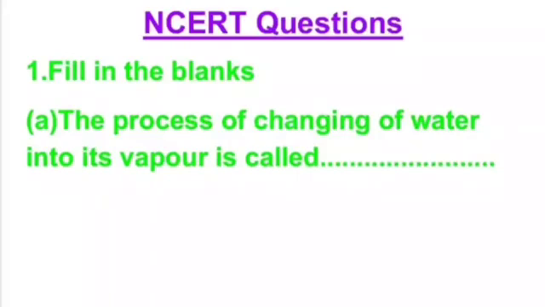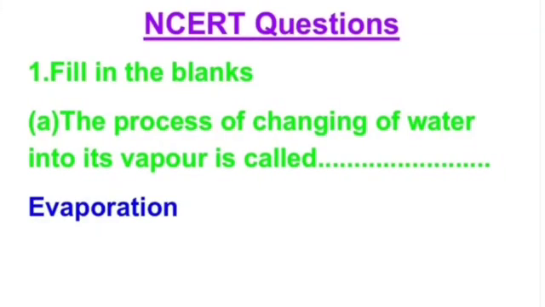A part: the process of changing of water into its vapor is called dash. So the answer is, the process of changing of water into its vapors is called evaporation. What is evaporation? When, by the sunlight or by the heat, water changes into water vapors, this process is called evaporation.